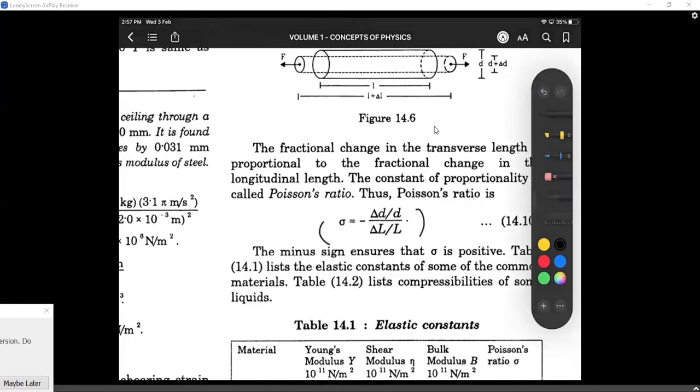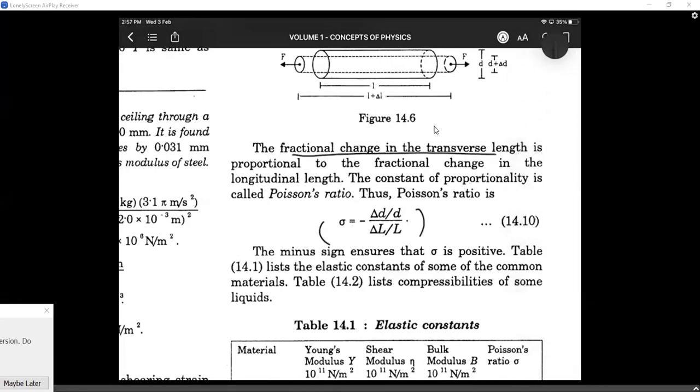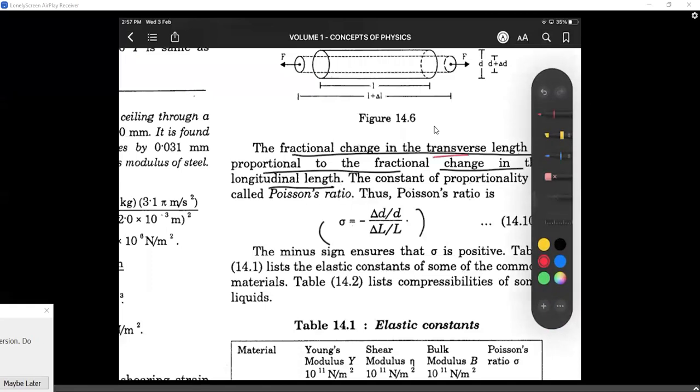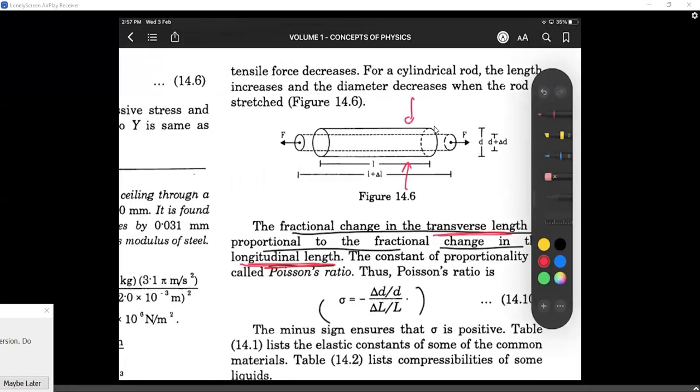So they define the Poisson's ratio just like here. There is a proper definition. Let me read this: the fractional change in transverse length by the fractional change in longitudinal length. There are two important terms: transverse length and longitudinal length. Transverse length is this length, longitudinal length is this length. There is expansion in this direction and compression in that direction. So change in length by length is this, change in diameter by diameter is this. This ratio is called the Poisson's ratio.